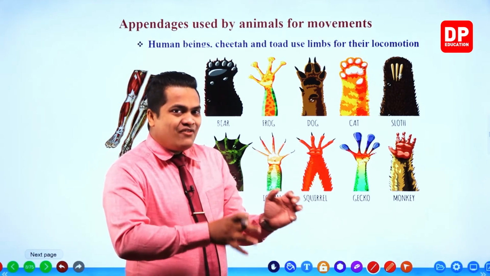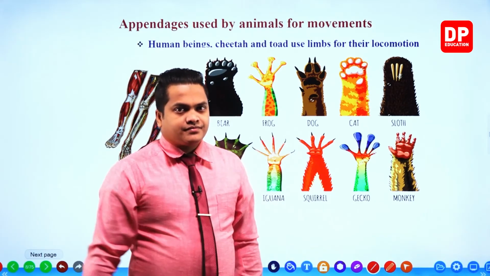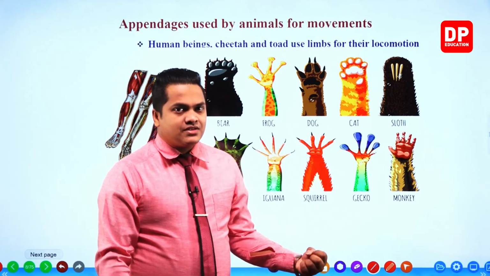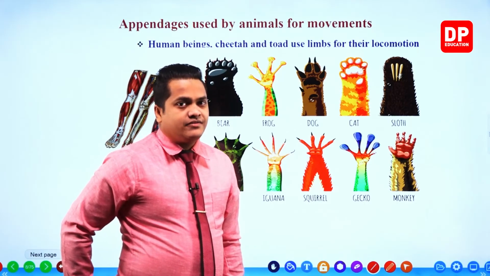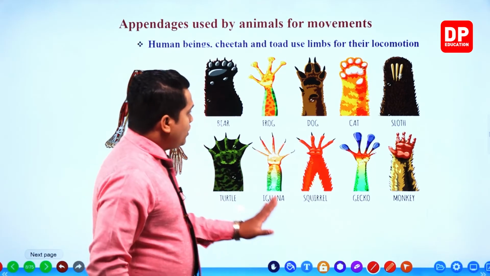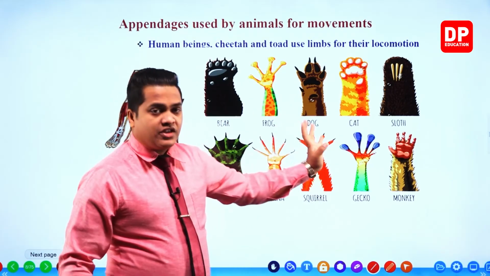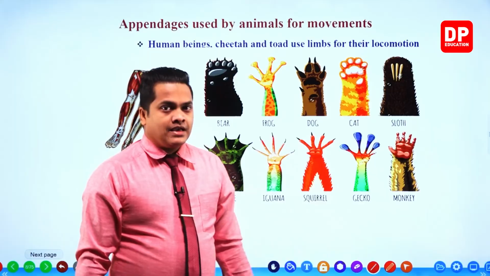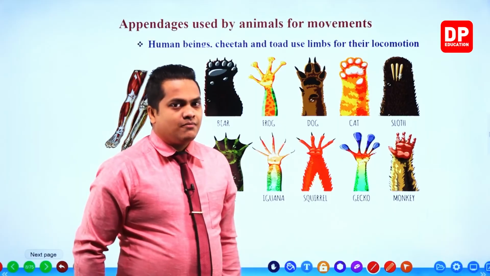Different organisms have different locomotive structures or appendages, which are referred to as limbs. These are the limbs of different kinds of animals living within our environment. All of these locomotive structures are commonly referred to as limbs. It's okay to say legs also, but limbs is the most proper word.